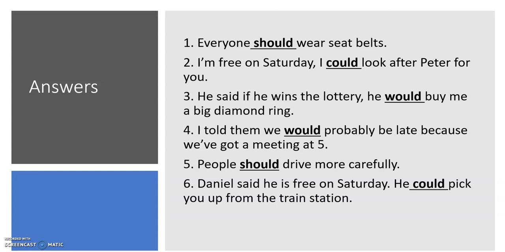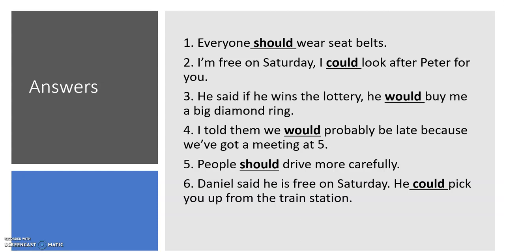Number 2, I'm free on Saturday. I could look after Peter for you. So I could, it means I can. I'm free, I'm available. Number 3, he said if he wins the lottery, he would buy me a big diamond ring. Hopefully. So this is an imagined situation. So we are imagining that if he wins the lottery, he would buy me a diamond ring. Okay?